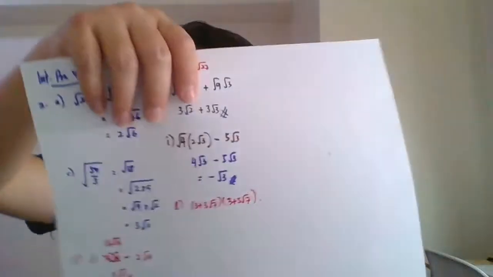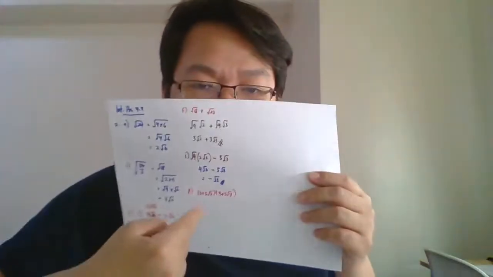Then L. L has 2 brackets. That means you need to expand. Let's copy the question first. L, a bracket and a bracket: 3 plus 3 surd 7, times 3 plus 5 surd 7. Since we have 2 brackets like this, you need to expand slowly. Do the normal expansion.